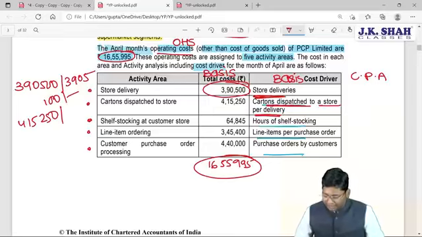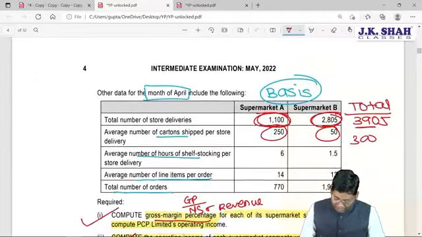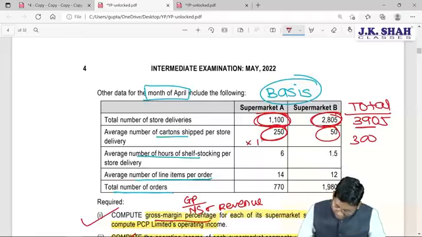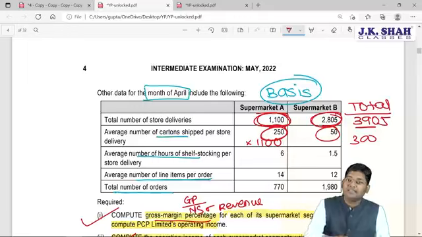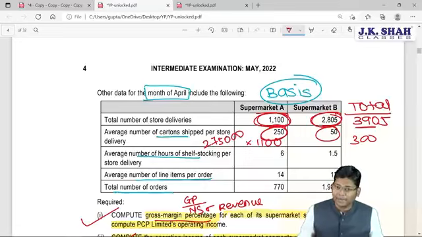Now let's check whether cartons dispatched to a store per delivery is given in the question or not. Yes, it is given. Average number of cartons shipped per store delivery is 250. 250 is not the total cartons shipped. They are the cartons shipped for one delivery, and there are a total of 1100 deliveries available with us. Correct? So if one delivery consists of 250 cartons and there are 1100 total deliveries, you are going to ship 2,75,000 cartons as far as the first supermarket is concerned.